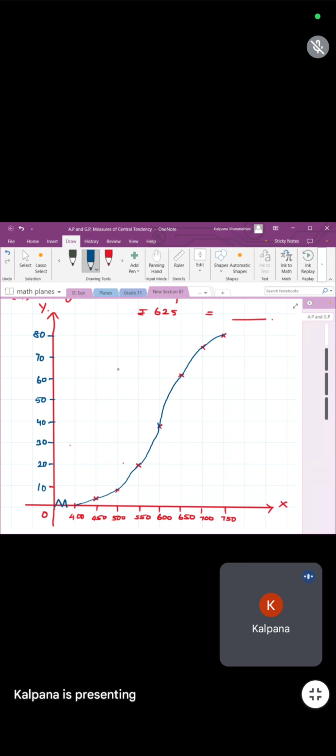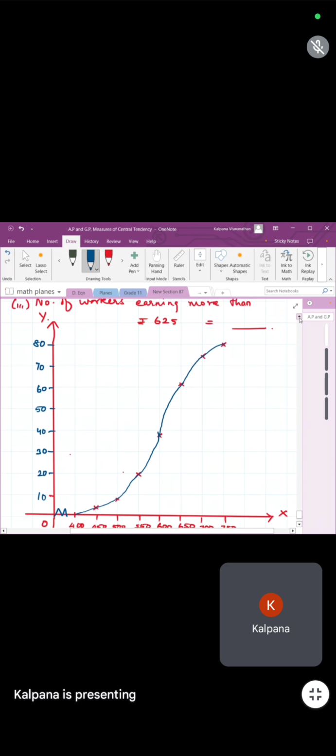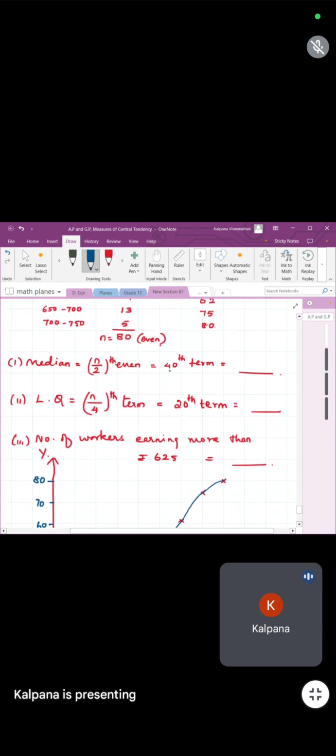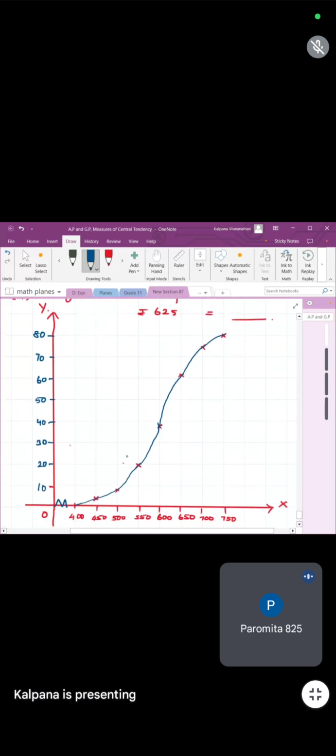Okay, now the first question is median. Median, you will start from which axis? The median is the 40th term. So 40th term, from where should we draw? 40th term from the y-axis. So draw a line here and bring it down. Bring it down, see what value you are getting.